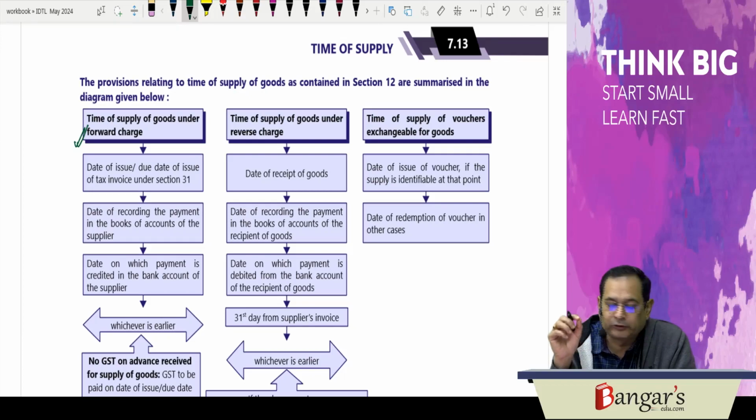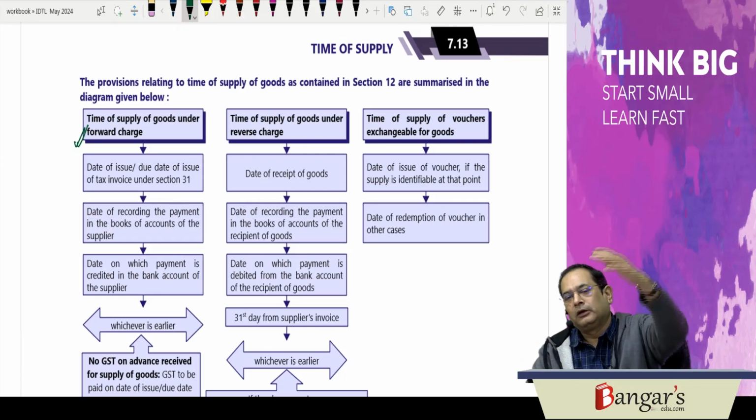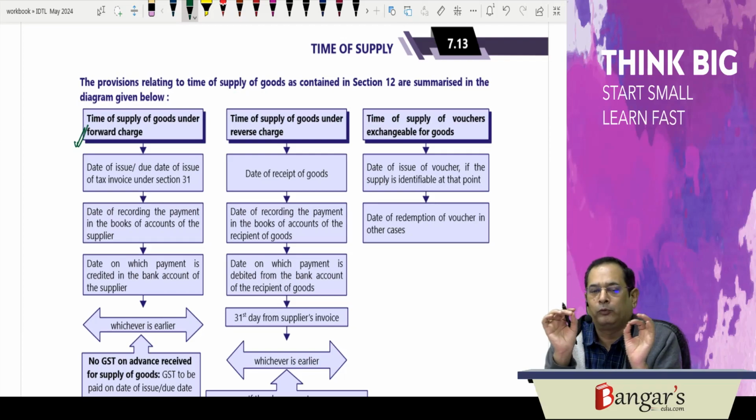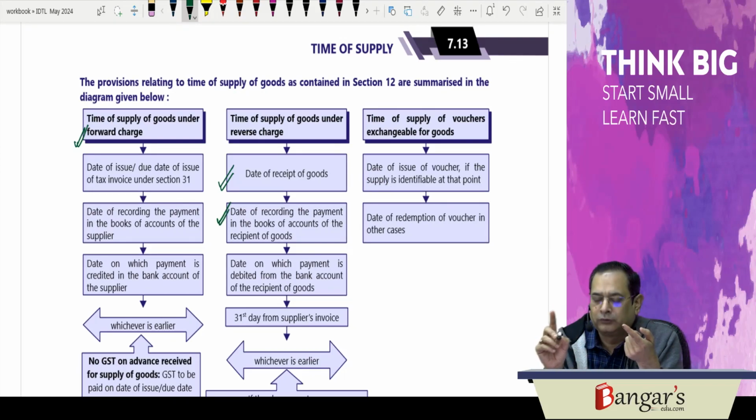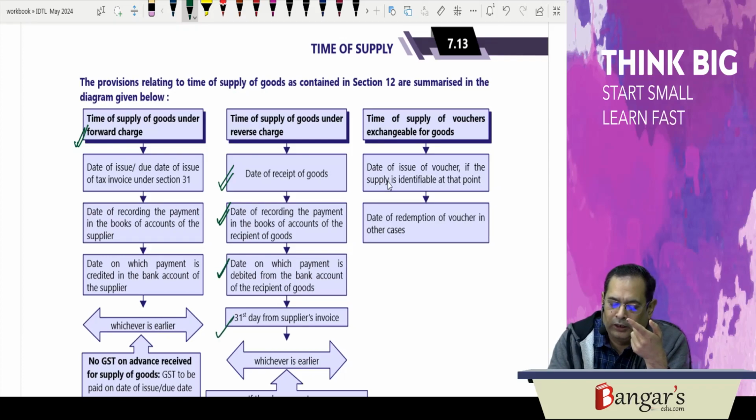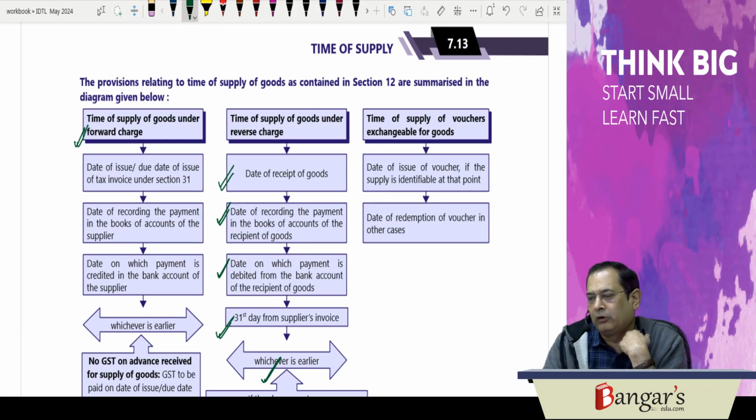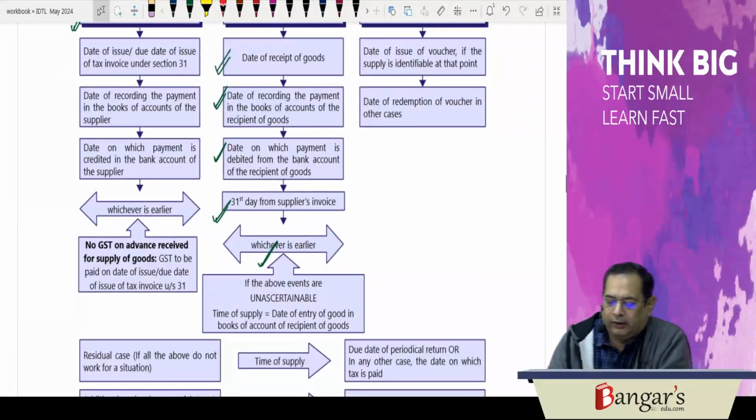In case the goods are chargeable to tax under reverse charge, being the recipient, we are required to pay the tax. The time of supply will be the date of receipt of goods, the date when the payment is entered in the books of accounts of the recipient, or the date when the payment is debited from his bank account, or the 31st day from the date of invoice, whichever is earlier. However, if the same is not ascertainable, then it will be the date of entry in the books of accounts of the recipient of goods.